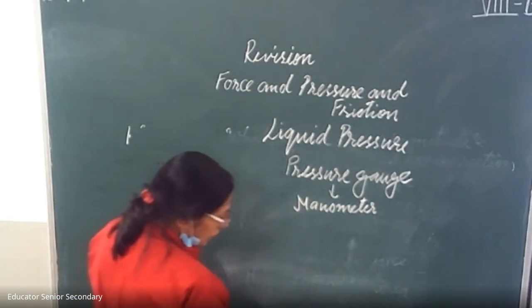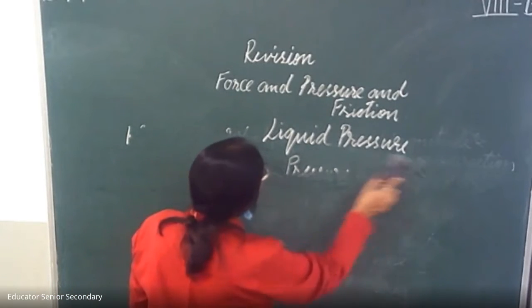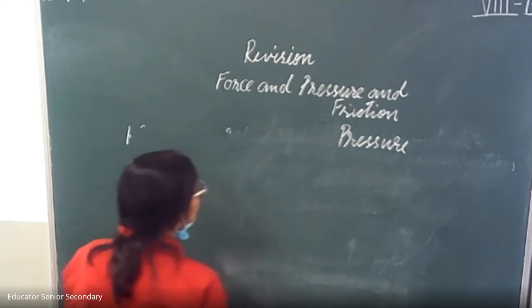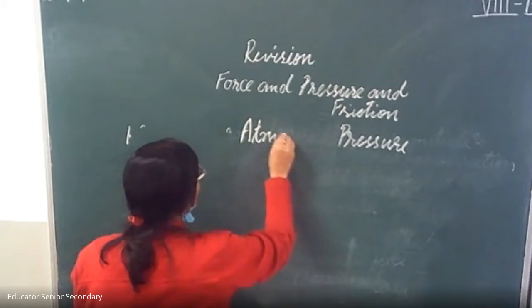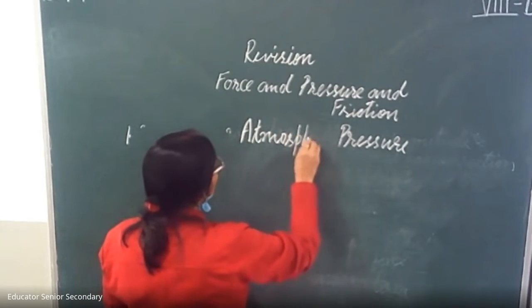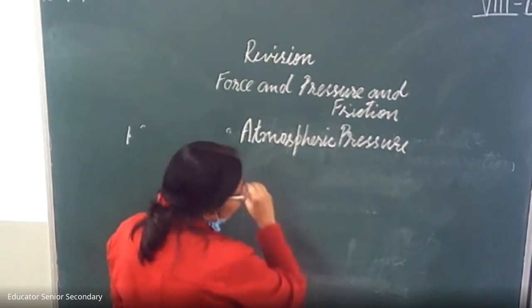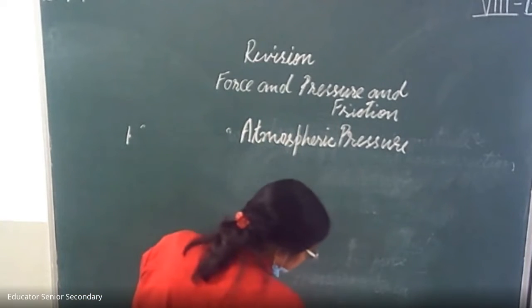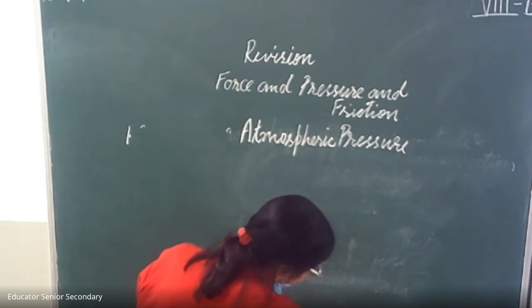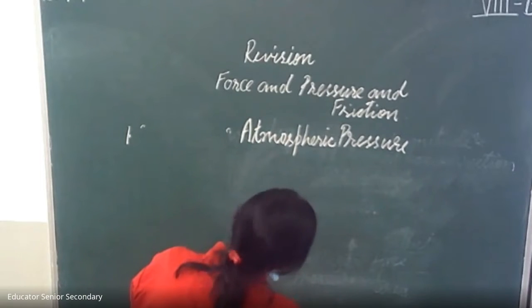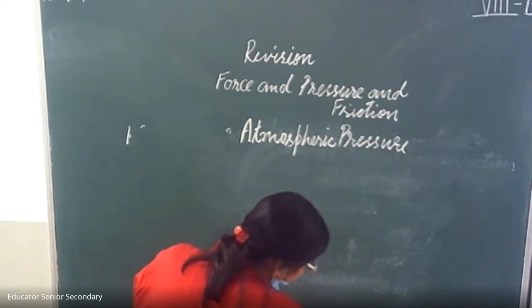Now we are coming to atmospheric pressure. What is atmospheric pressure? The air above presses down on us with a force equal to that exerted by a mass of 1 kilogram on every square centimeter. This is called atmospheric pressure.